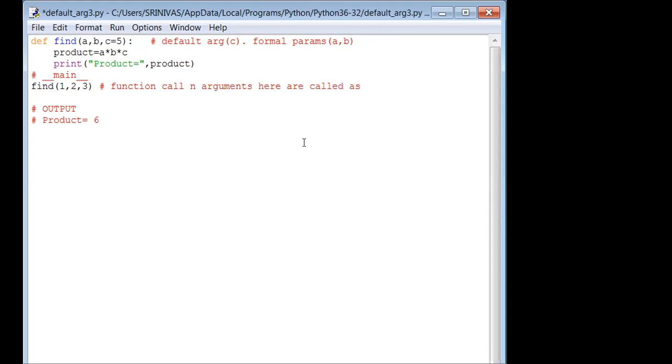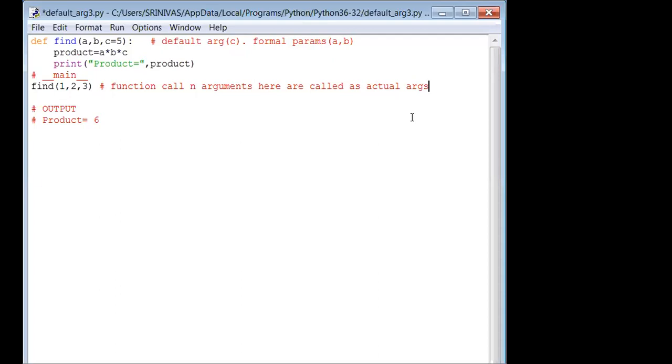Already I have given default arguments, which are different from the formal parameters. Here these are actual arguments, not parameters. Don't call them parameters, because while calling we call them arguments. So is the actual argument dominating the default argument?